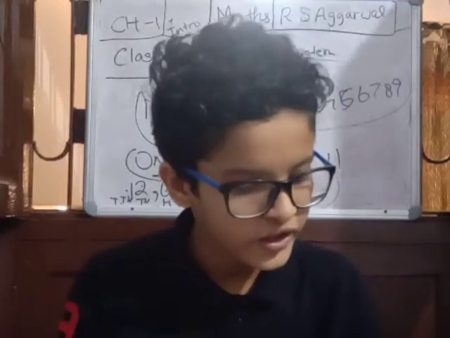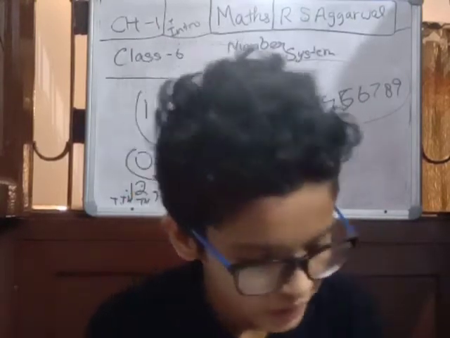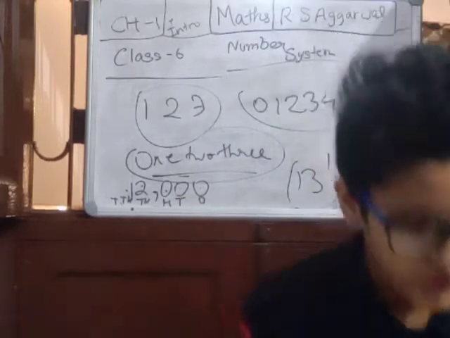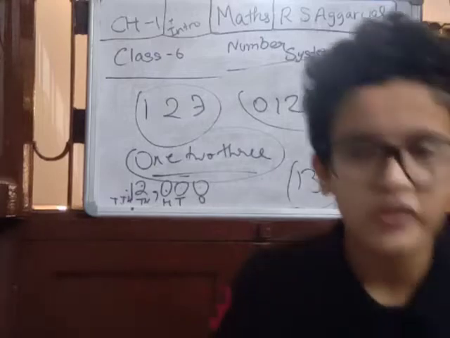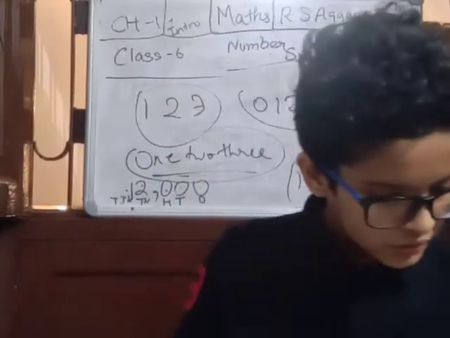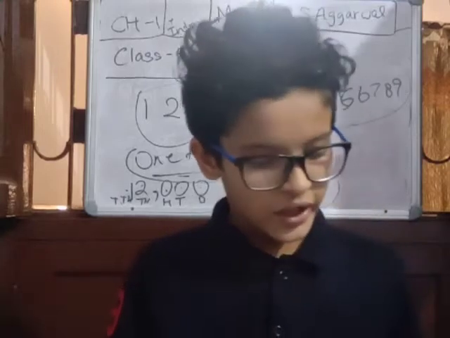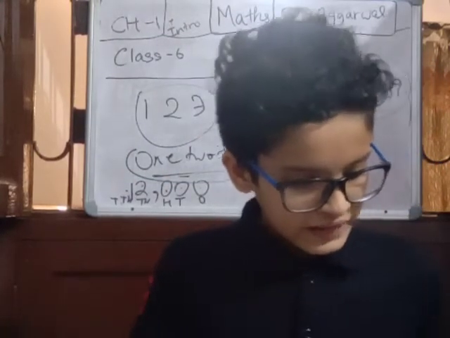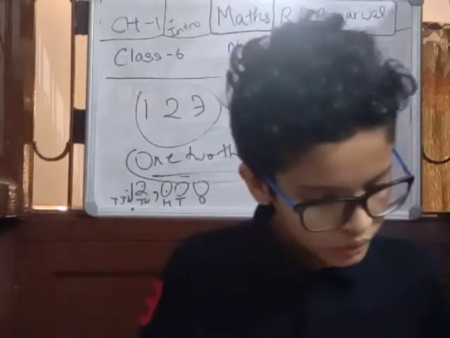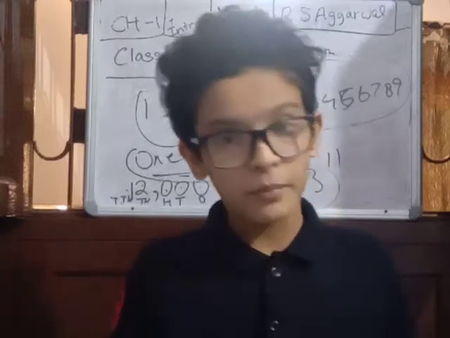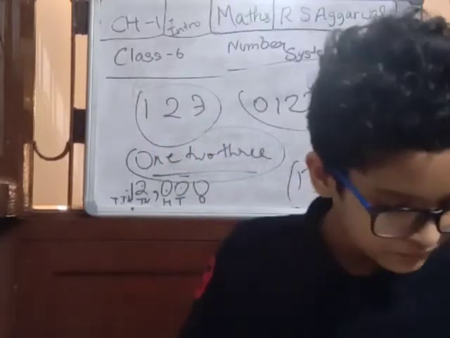Number system extended further. We know that the largest 7-digit number is 99,99,999. On adding 1 to it, we get 1 crore. Thus, the smallest 8-digit number is 1 crore.